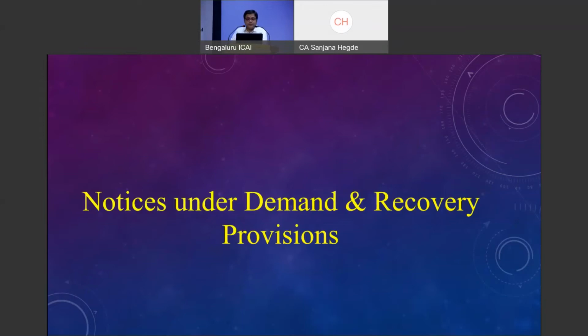Coming to notices under demand and recovery provisions, this is the most likely litigated matter, and the most likely professional work that is going to come our way.